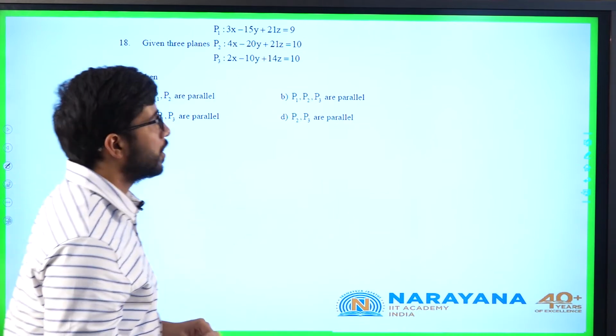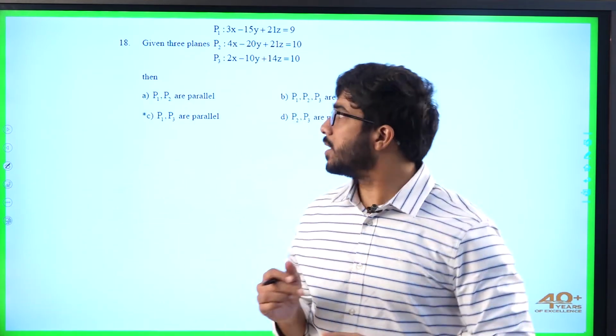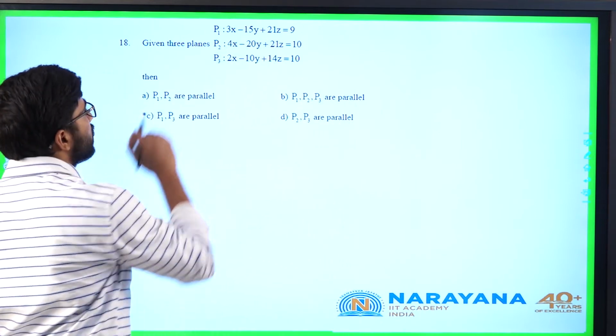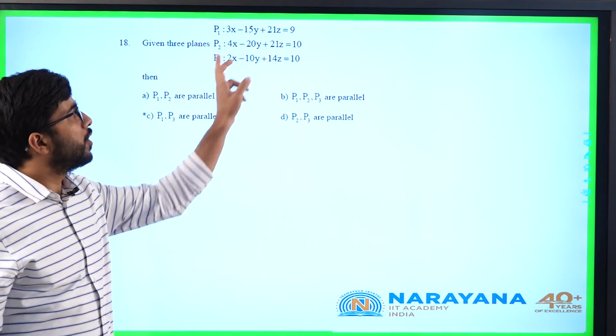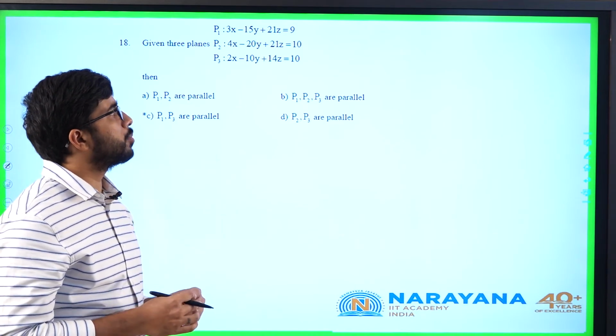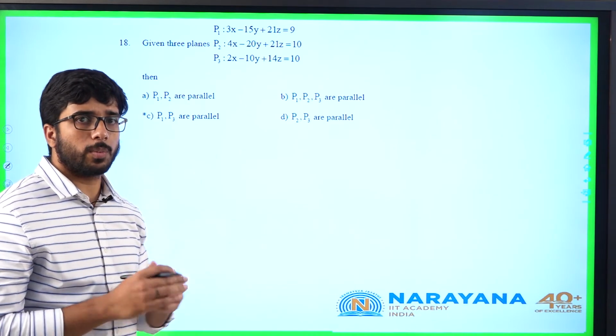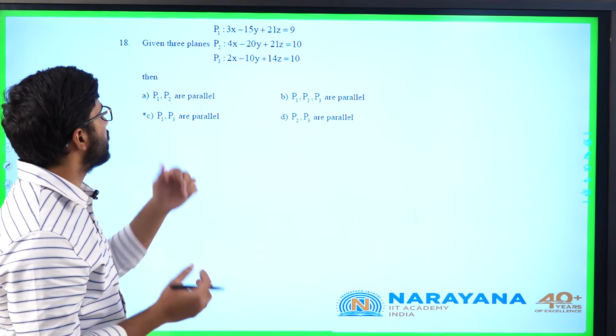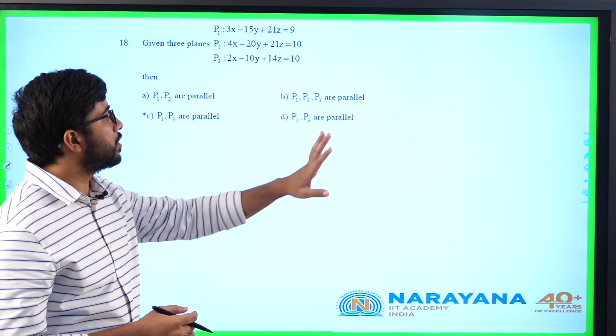3 planes. Vector question is already over. This is the planes question. 3x minus 15y plus 21z equal to 9, 4x minus 20y plus 21z equal to 10, 2x minus 10y plus 14z is equal to 10. 3 different planes. Options are P1, P2 parallel, all the 3 are parallel.